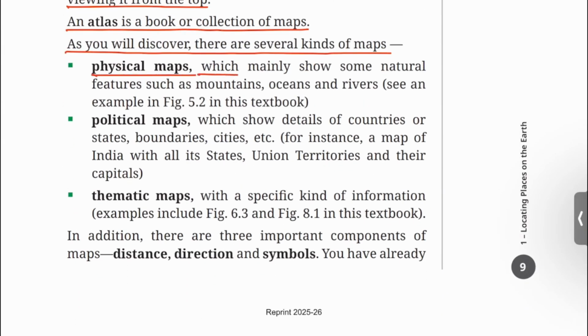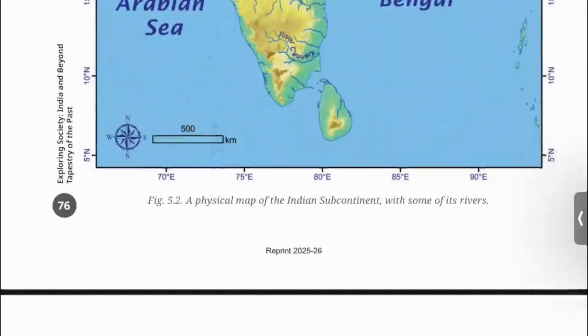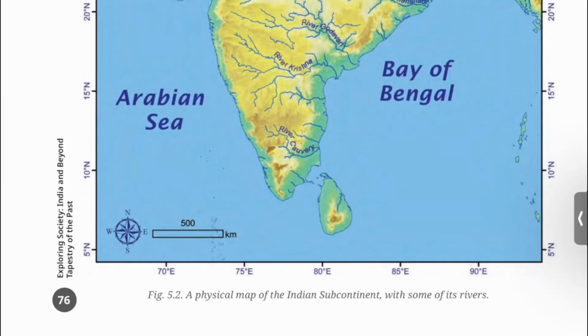Physical maps, which mainly show some natural features such as mountains, oceans, and rivers. See an example in figure 5.2 in this textbook. Let's move to chapter 5 and see figure 5.2. Figure 5.2, a physical map of the Indian subcontinent with some of its rivers.